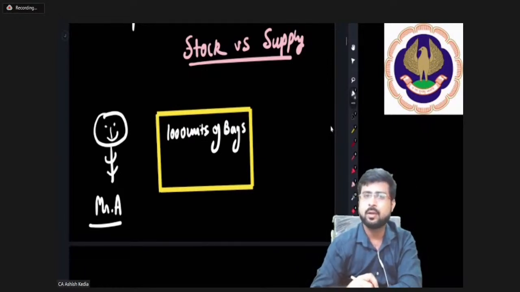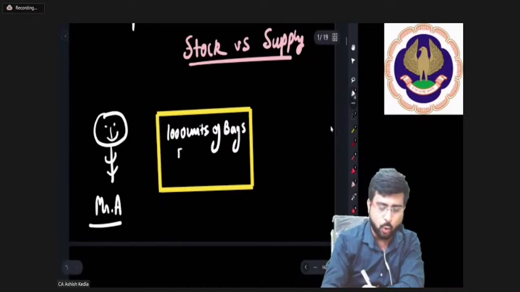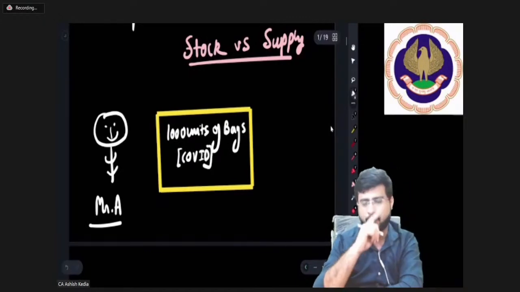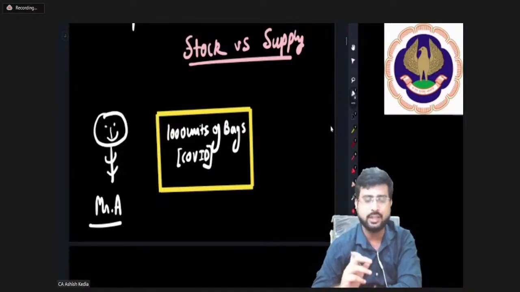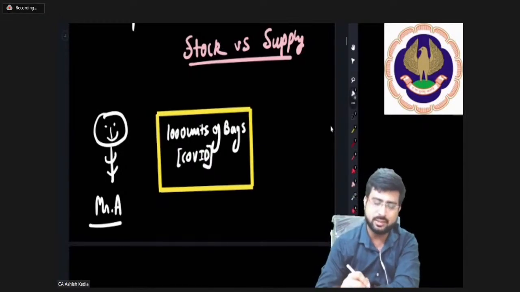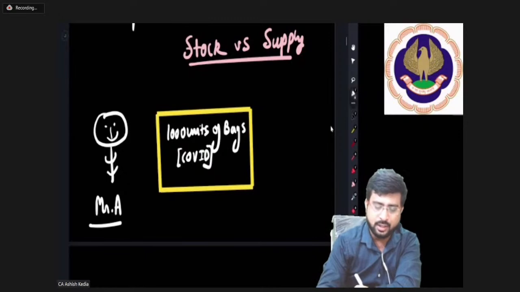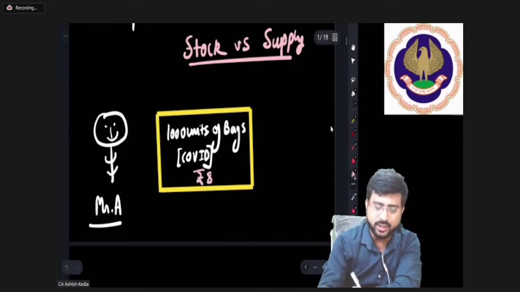Now it is a time of COVID. Schools are closed, so the children don't have much need for bags, because they are not traveling, they are at home. Since the demand for bags is limited, the price of bag prevailing right now is, let's say, rupees 800 per bag.